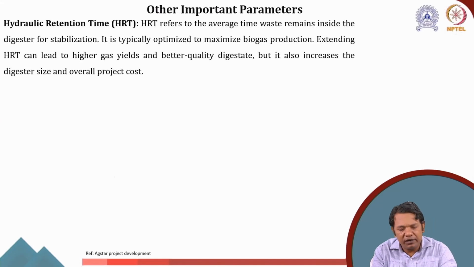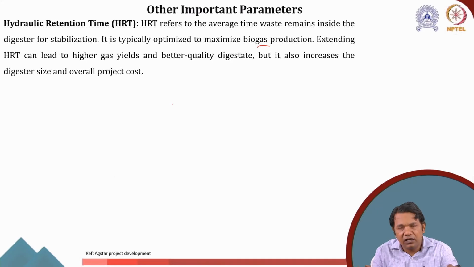The other important parameter is hydraulic retention time, which is very, very important. The HRT refers to the average time the waste stream remains inside the digester for stabilization. This is typically optimized to maximize the biogas production.